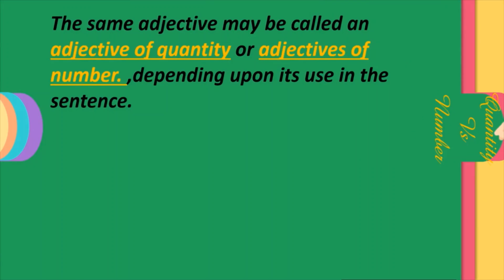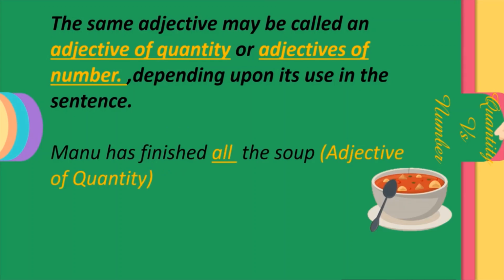It depends upon its use in the sentence. Let us see. Manu has finished all the soup. So in the first sentence, we get the answer for how much soup? All the soup. And we also notice that soup is uncountable. So it becomes adjective of quantity.